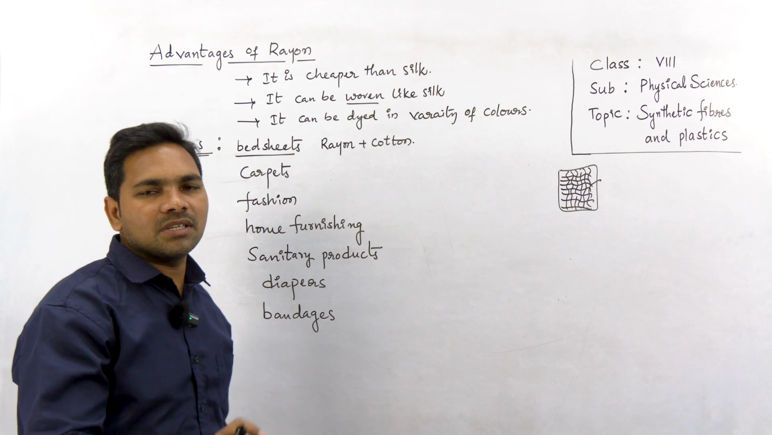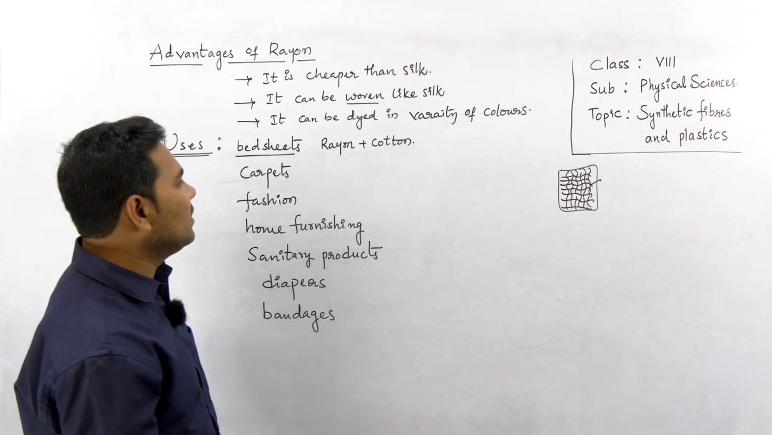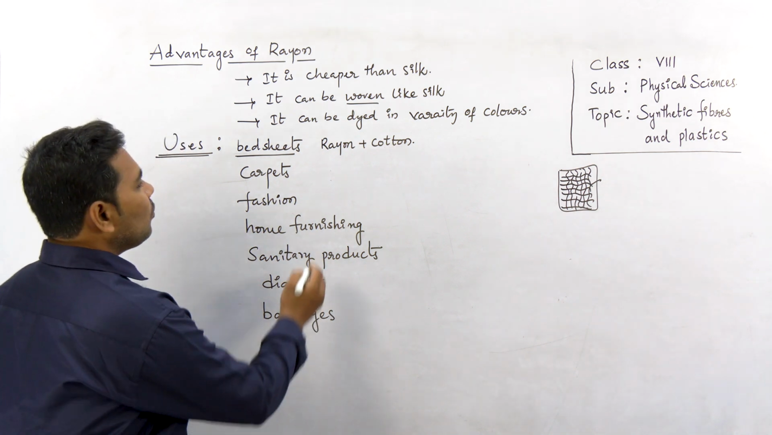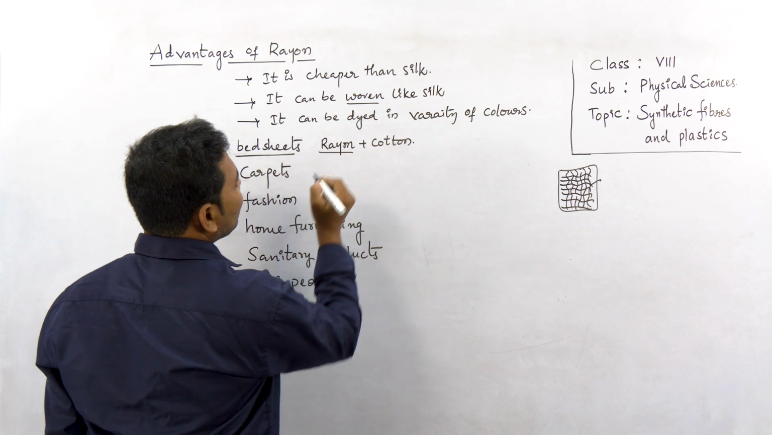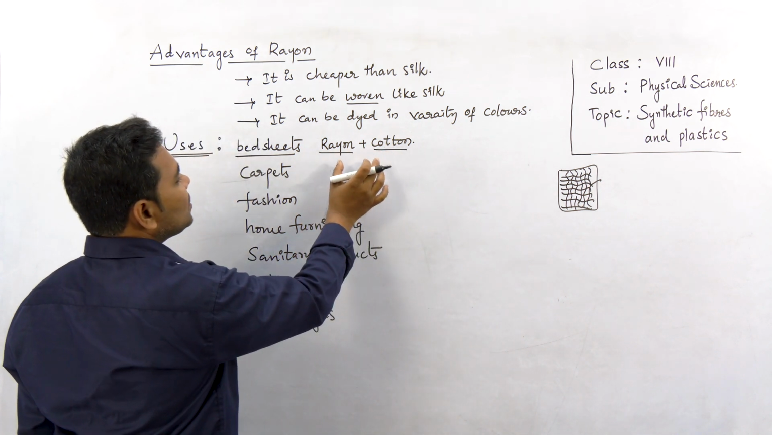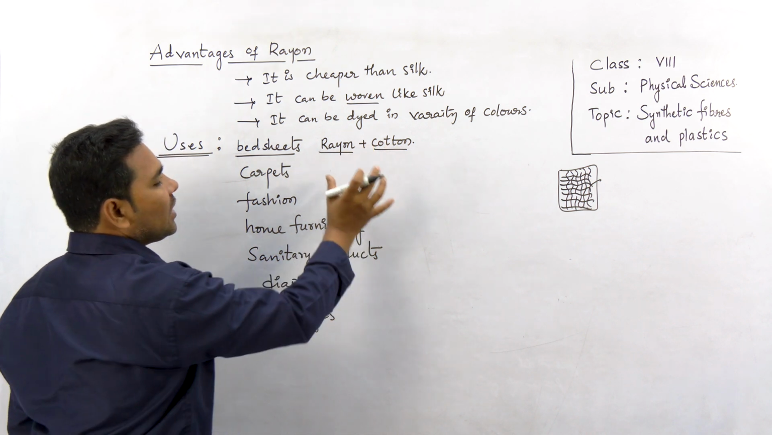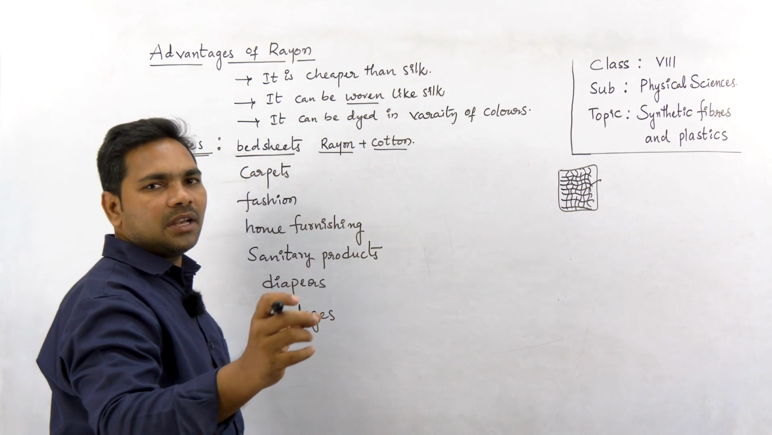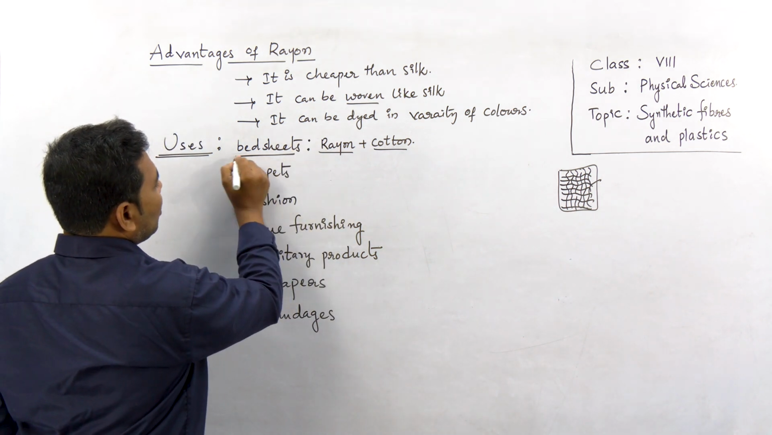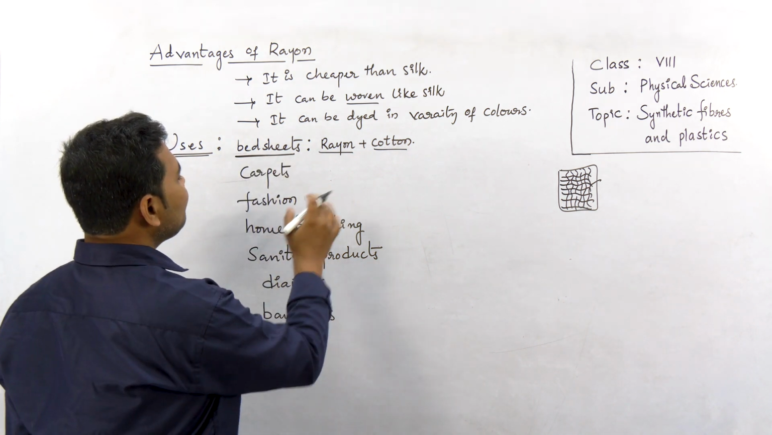Whenever limited sources are there, generally they are expensive. They are costlier than the materials obtained from unlimited sources. Now rayon is obtained from an unlimited source, and cotton is from a limited source. When these two are mixed with each other, what happens? The best qualities of cotton and rayon, the desired properties, are mixed, and whatever product we make acquires the best properties of both fibers.